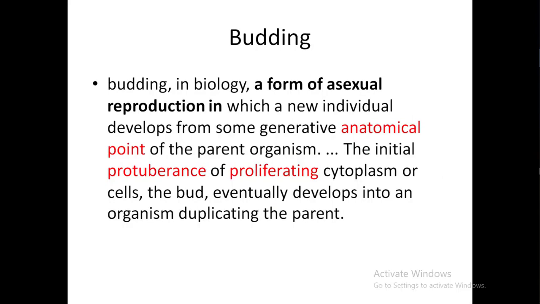Now we go to budding. Budding is a form of reproduction in which a new individual develops from some generative anatomical point of the parent organism. The initial protuberance of proliferating cytoplasm or cells, the bud, eventually develops into an organism duplicating the parent.